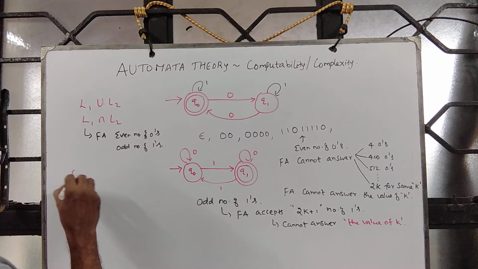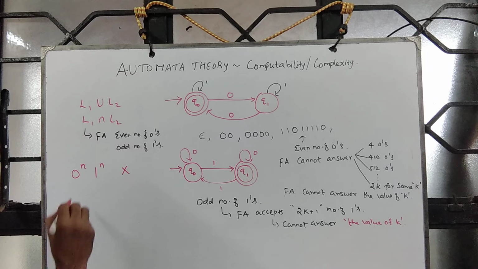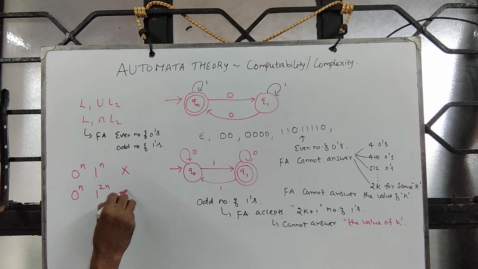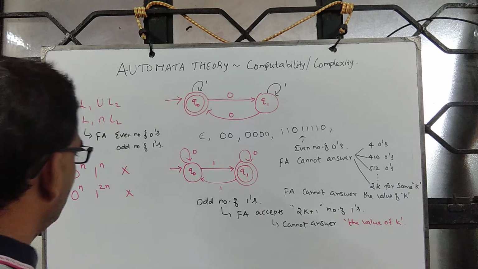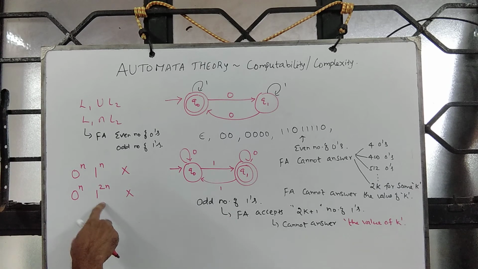So for the simplest language like 0 power n, 1 power n, no FA exists, and 0 power n, 1 power 2n, no FA exists. It can accept an even number of ones, but is it really 2 power n for some n? FA cannot answer.